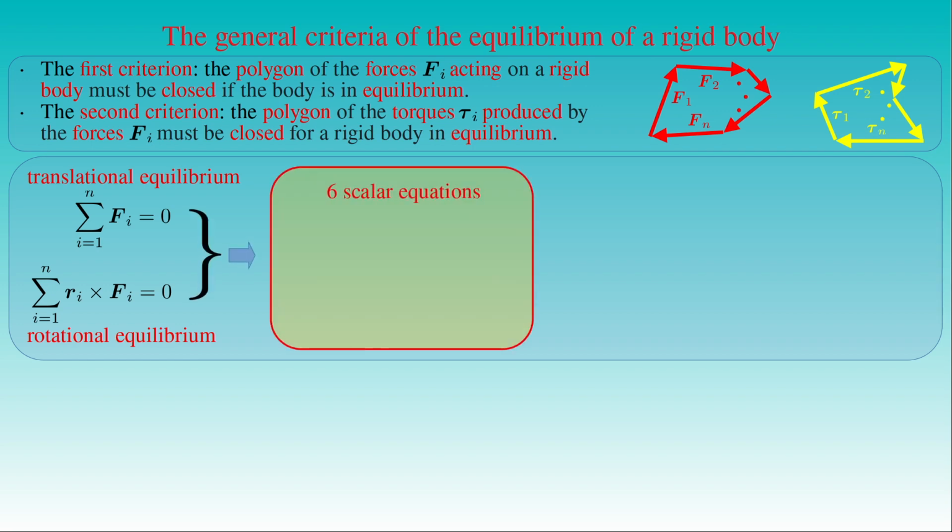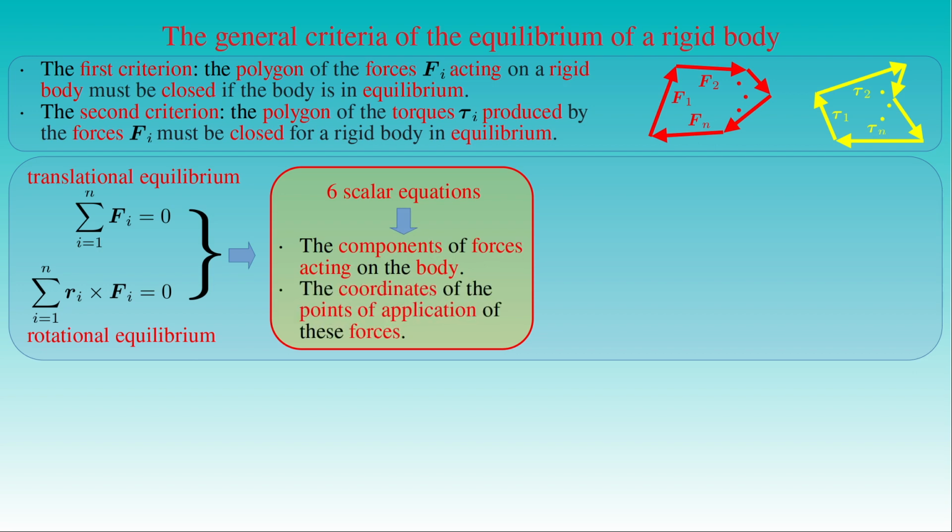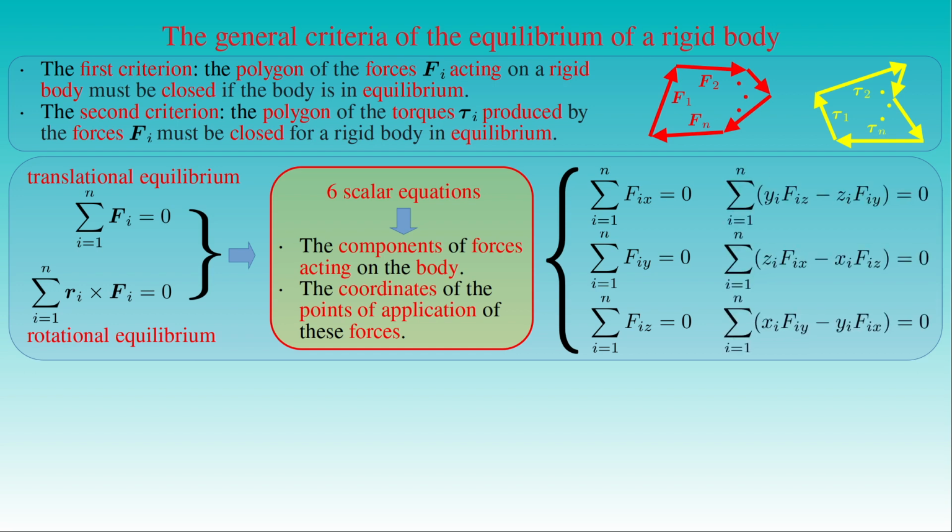These two vector equations can be expressed as 6 scalar equations of the components of the vector quantities in a Cartesian coordinate system. The 6 equations allow us to determine 6 unknown quantities, for example the components of forces or the coordinates of the points of application of forces. The first 3 scalar equations describing the criterion of the translational equilibrium of a rigid body state that the sum of the x, y and z components of the forces Fi acting on the body from i equals 1 to n vanishes. The second set of the scalar equations are the components of the equation describing the criterion of the rotational equilibrium of the body.